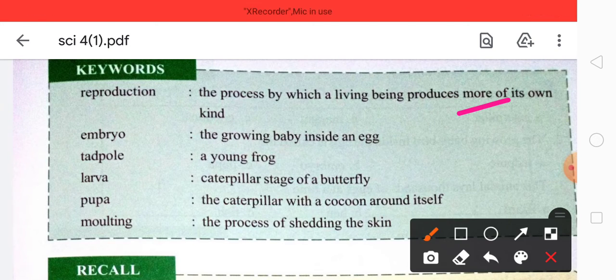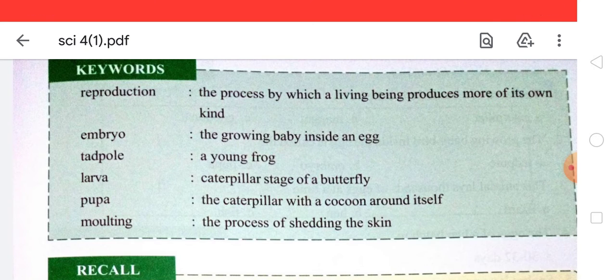The growing baby inside an egg is known as embryo. What is a tadpole? A young frog is known as tadpole. What is larva? The caterpillar stage of a butterfly is known as larva. What is pupa? The caterpillar with the cocoon around itself is known as pupa. Moulting: the process of shedding the skin is known as moulting.